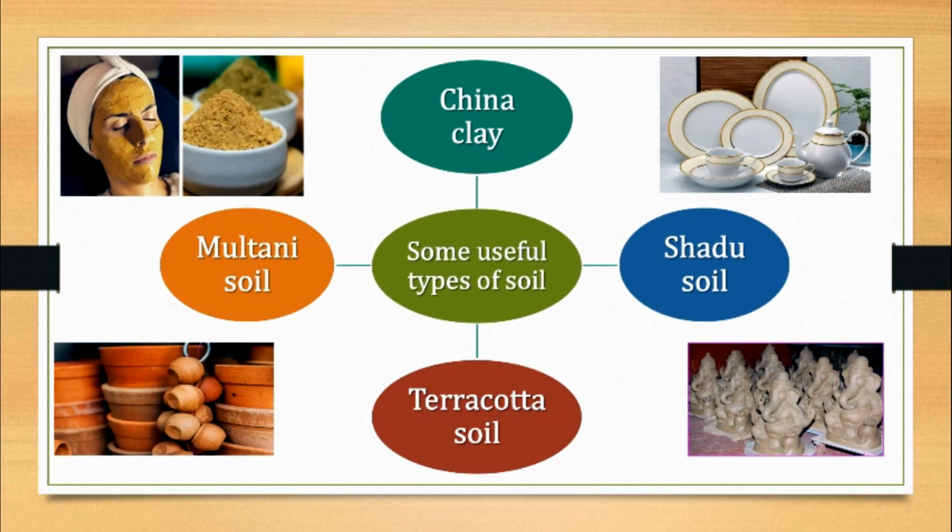Next is terracotta soil. This soil is red in color. Decorative articles and pots used for growing plants are made from this soil. Next is multani soil. This soil is used in cosmetics.